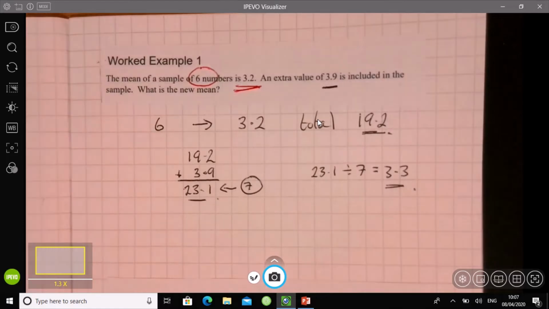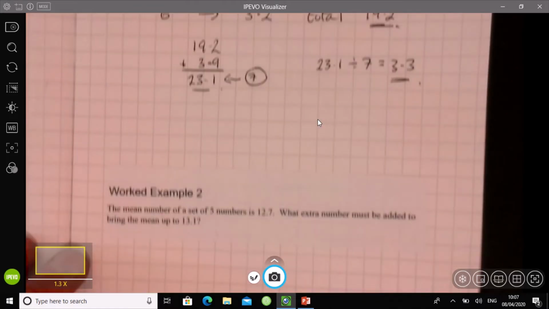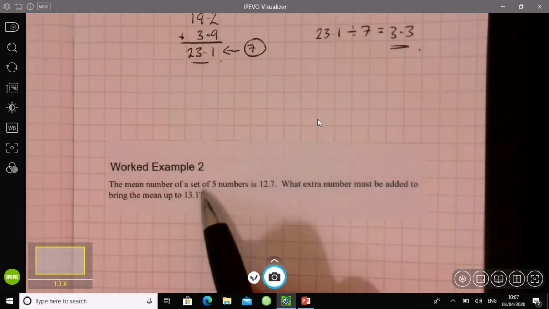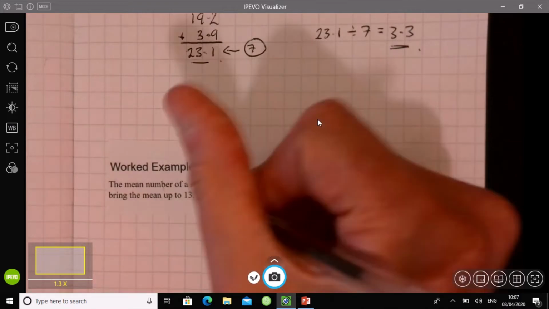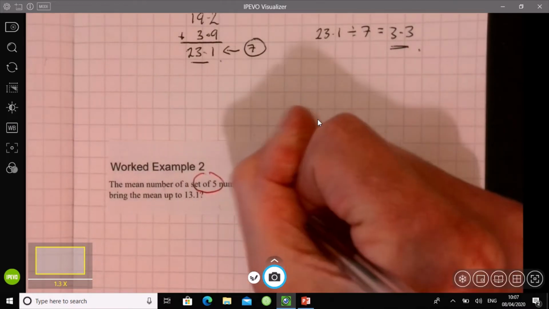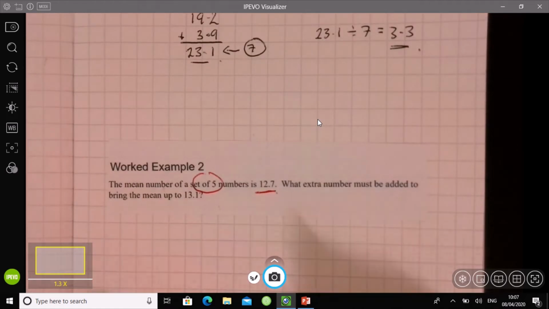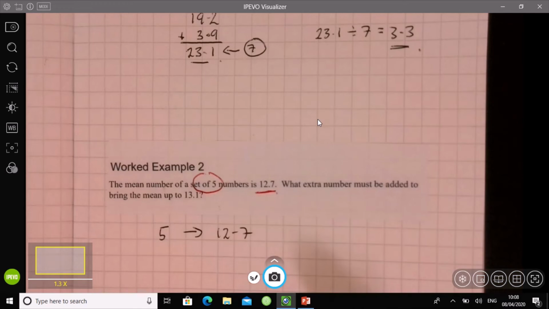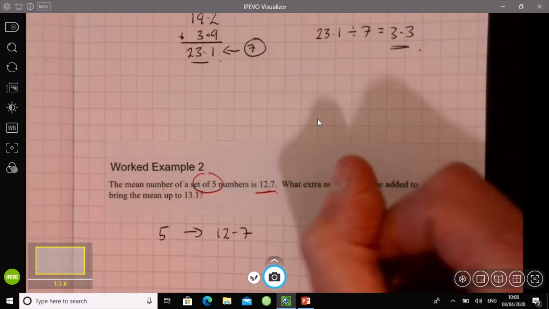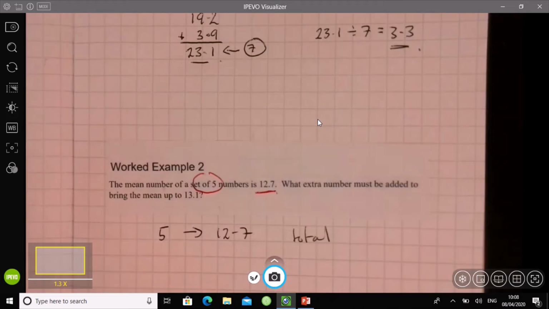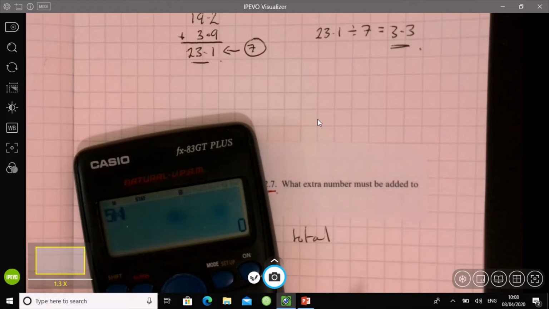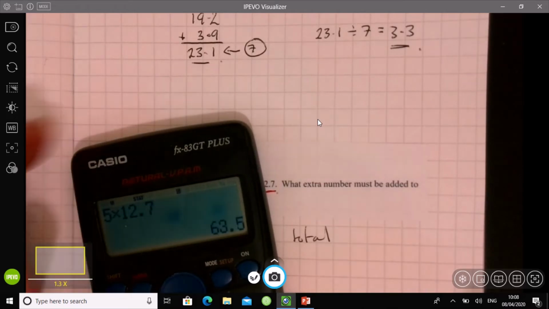Right, we'll just do one more quick example, and then you're going to have a go at doing a few questions. Here we go. So, a similar sort of question: the mean of a set of 5 numbers is 12.7. Think about what this tells us. 5 numbers, the mean is 12.7, so I know what the total of the 5 numbers is going to be. 5 times 12.7 is 63.5.